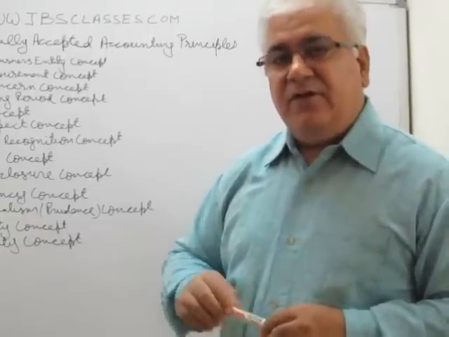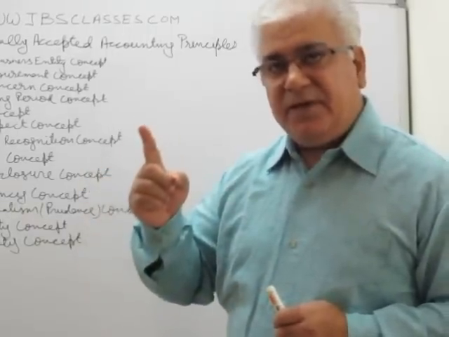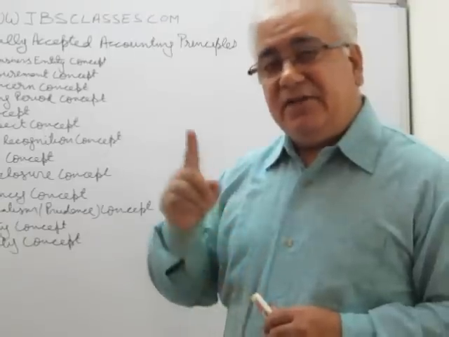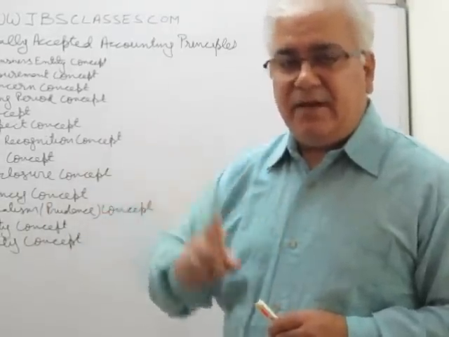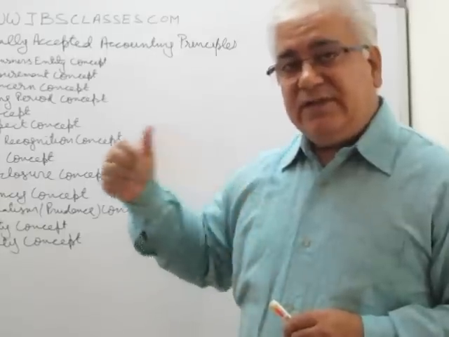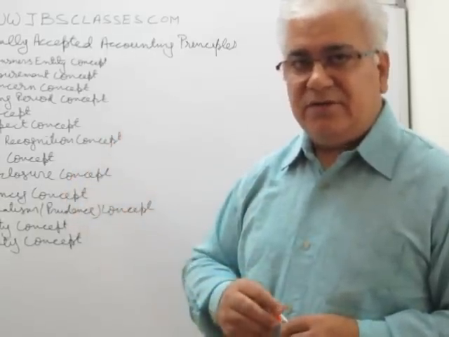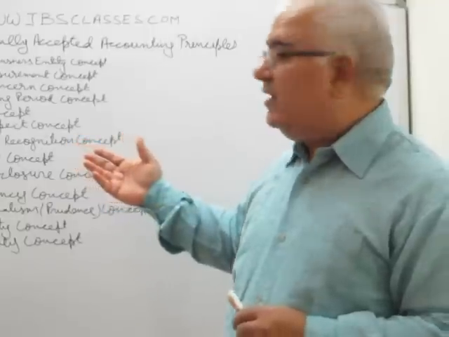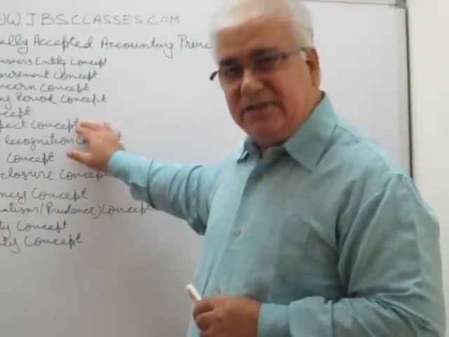First of all, cash with the firm increases. This is one aspect. Second aspect is that the firm's liability towards the owner has increased by a similar amount. So this concept says that both the aspects should be recorded in the books. So this is basically the concept behind the double entry bookkeeping system.